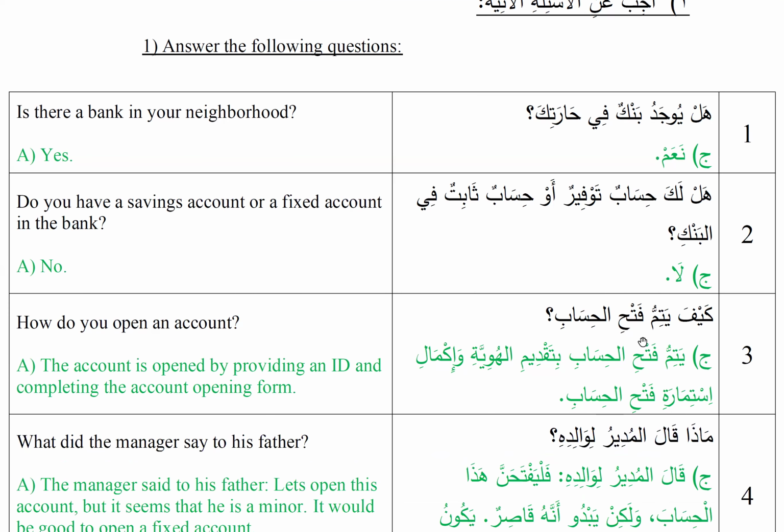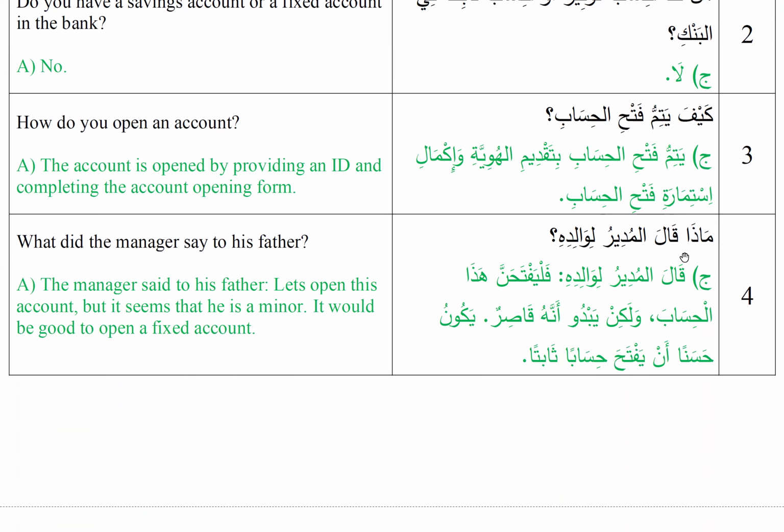Third one, كيف يتم فتح الحساب? How do you open an account? So we find this in the passage. So يتم فتح الحساب. Now this was not pretty much there in the passage, but this is something that is general knowledge. بتقديم الهوية, by providing an ID. Then this was there in the passage, which is إكمال استئمارة فتح الحساب. This is Hamza missing. Isti'mara means form. So the account opening form. So by completing the account opening form.